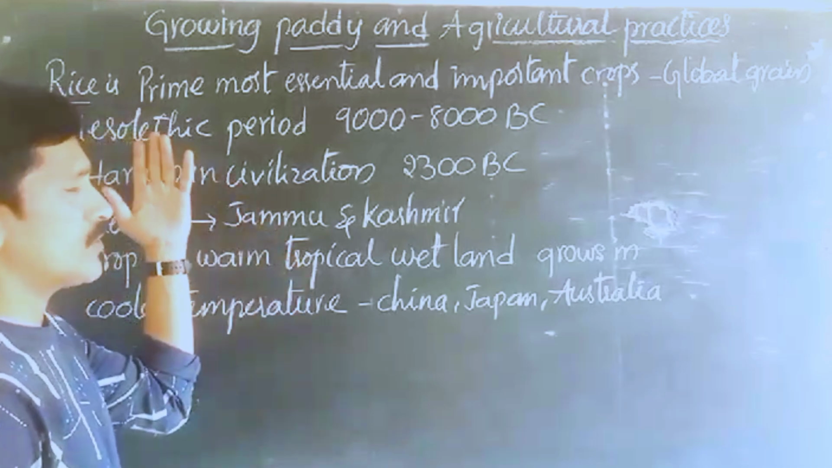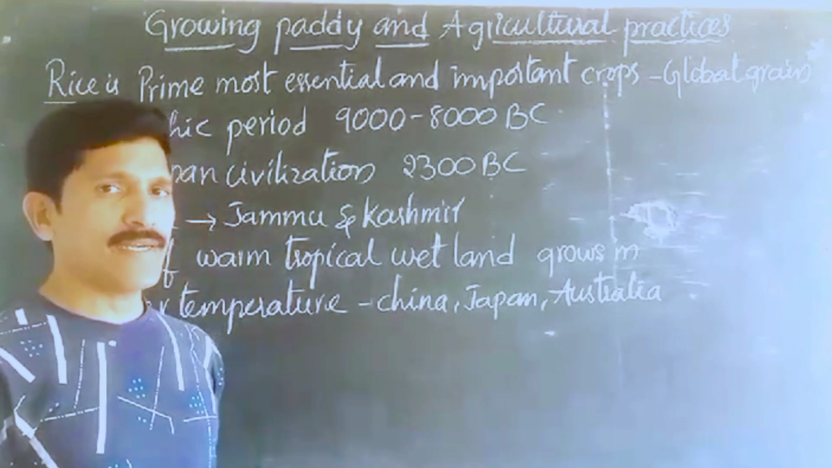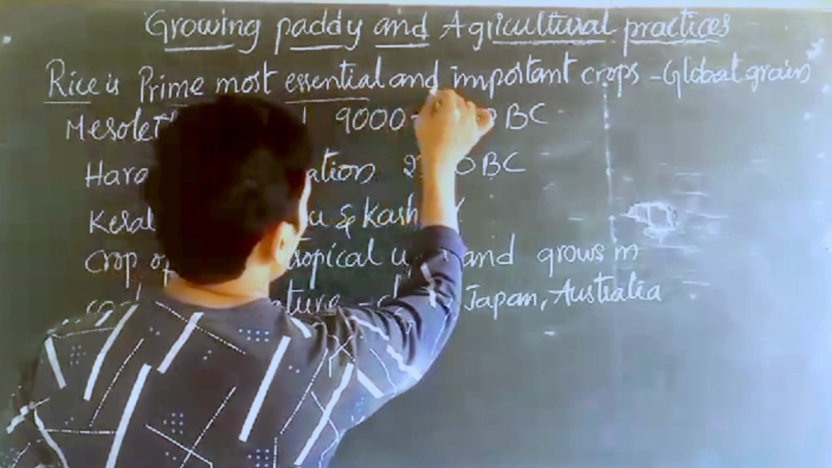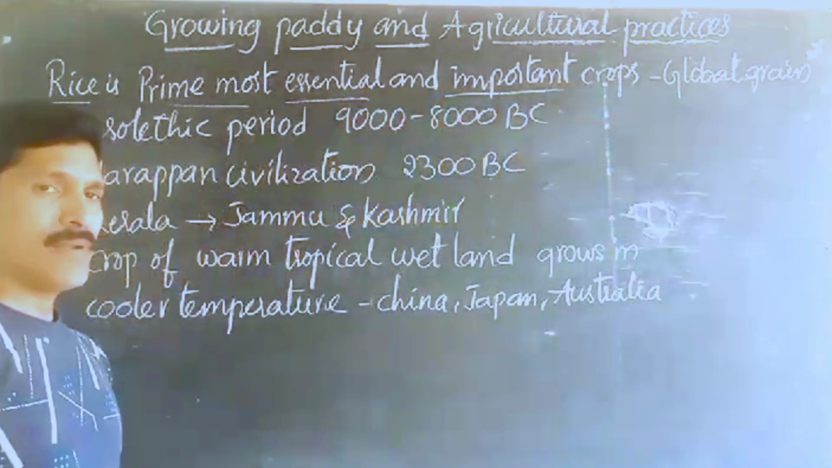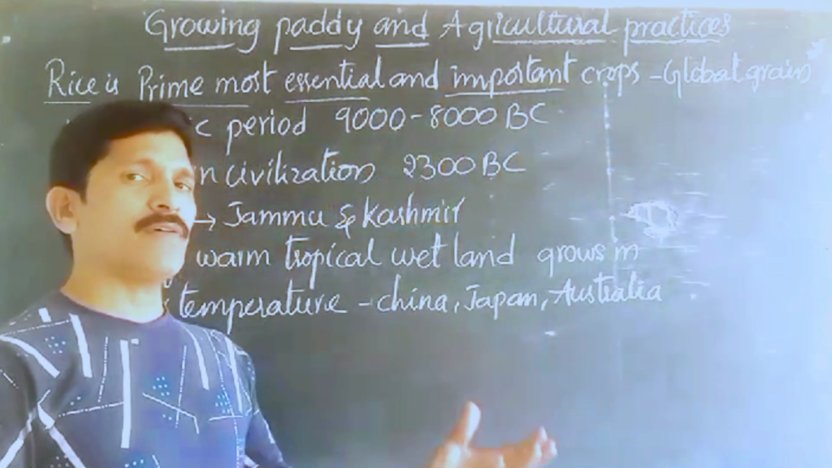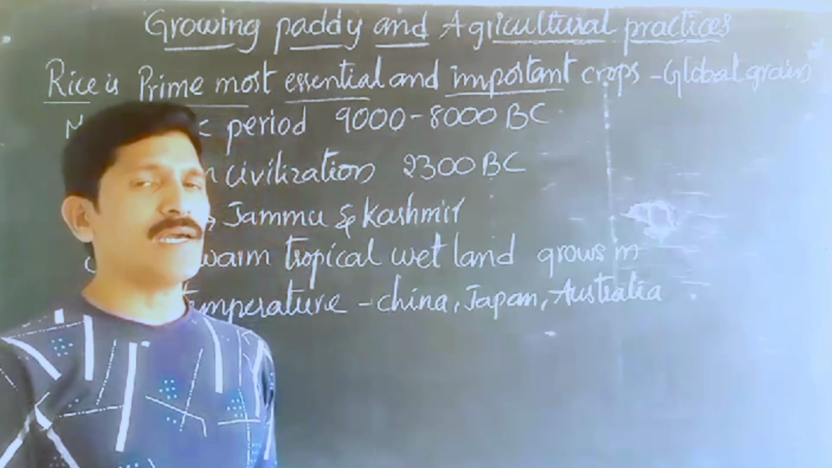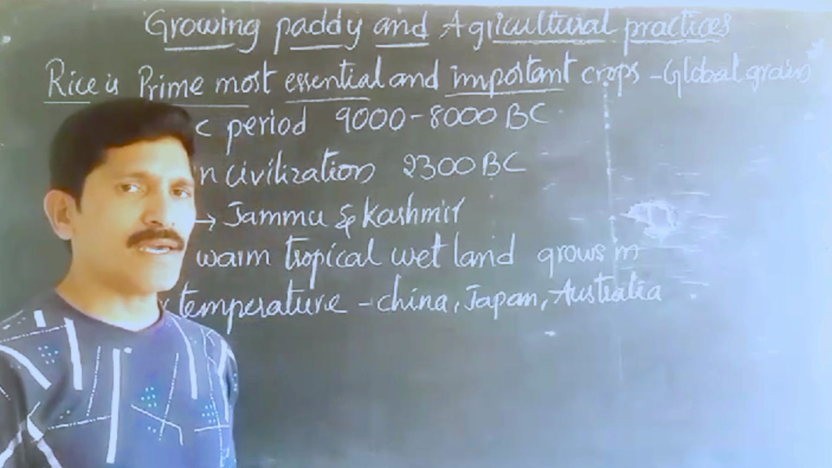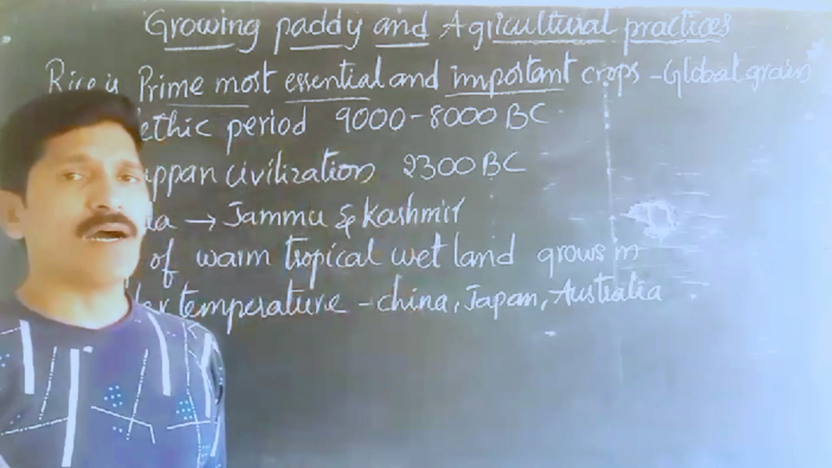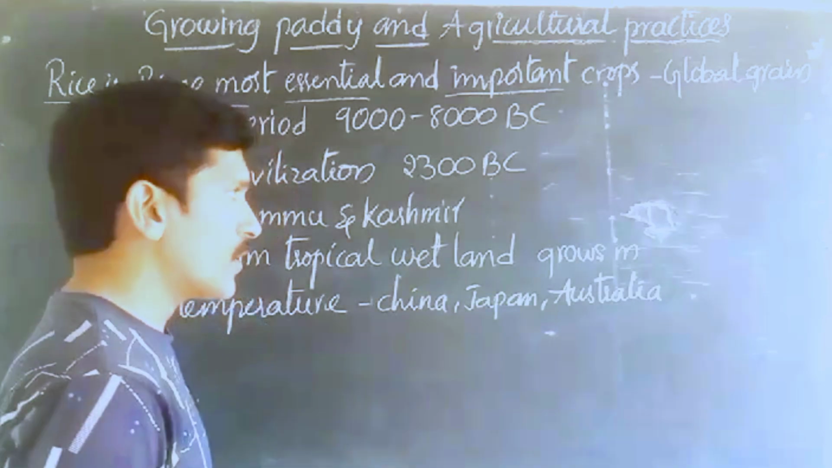the rice only. Why are the farmers growing rice and why are they showing interest? Because rice is the prime, most essential and important crop. Majority of the people consume rice as a staple food, and economically the farmers also get a good income source, so the farmers are interested to grow rice as one of the important crops.